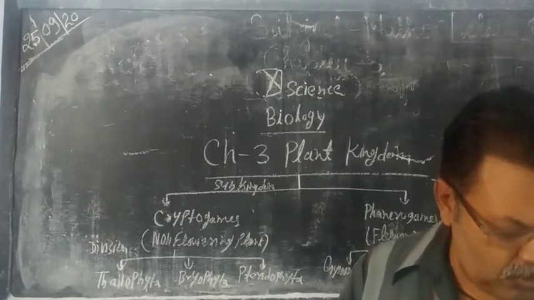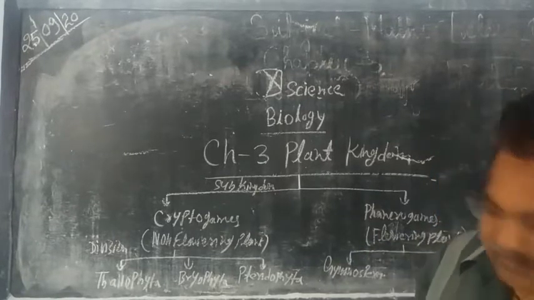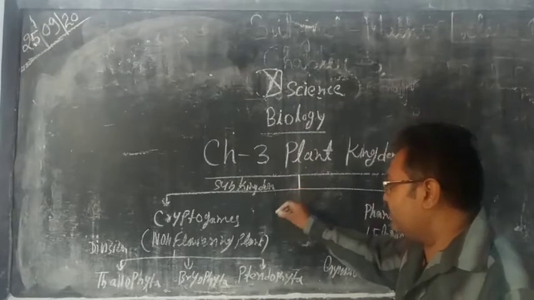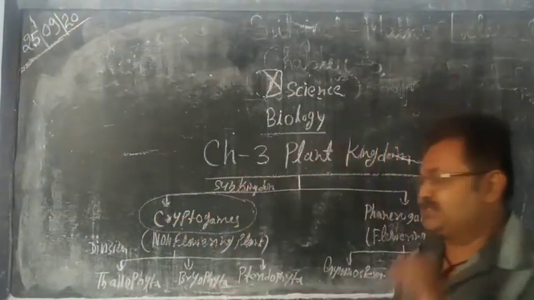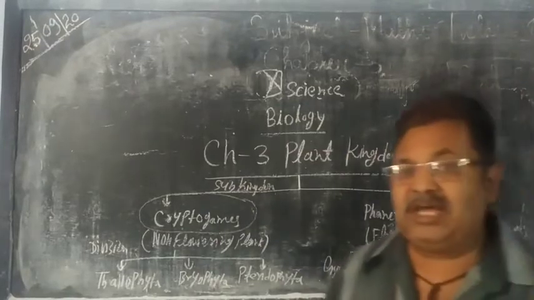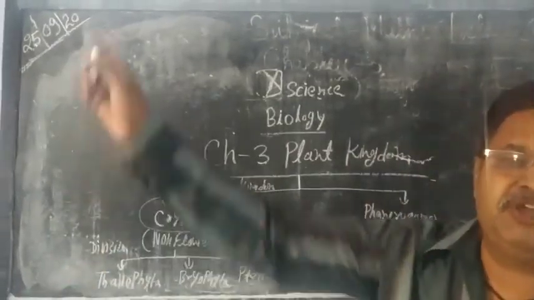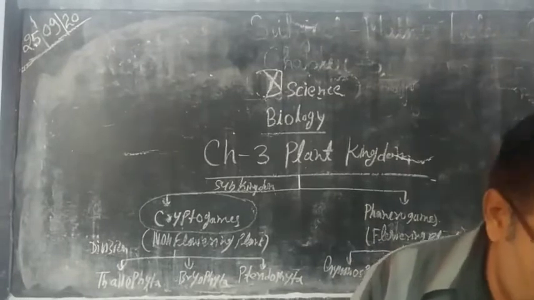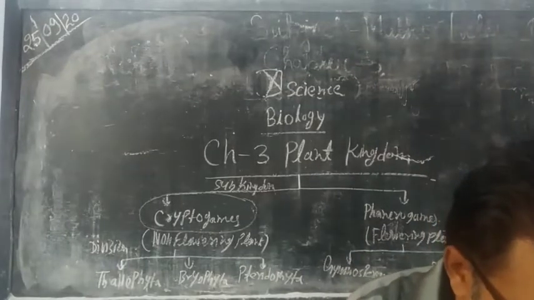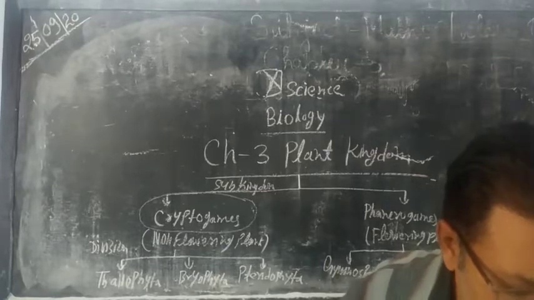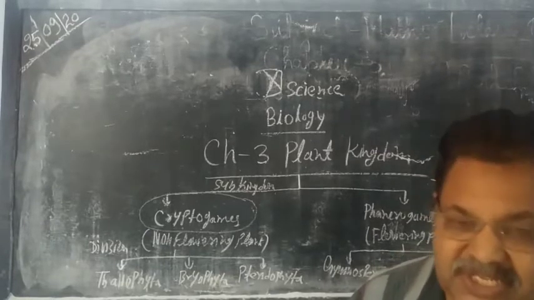Now we have to discuss the classification of the plant kingdom. First subkingdom is cryptogams. Cryptogams are those plants which are non-flowering. It means these plants do not have any flower. These are classified further into three divisions.